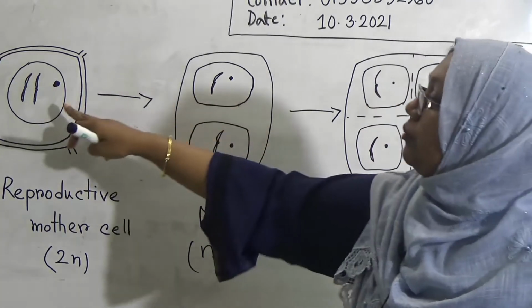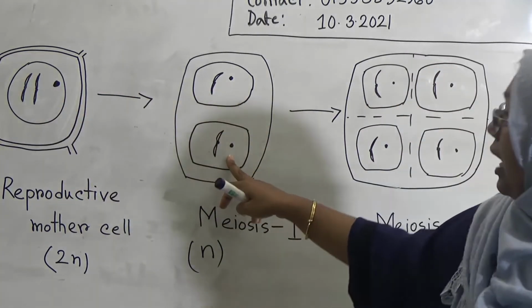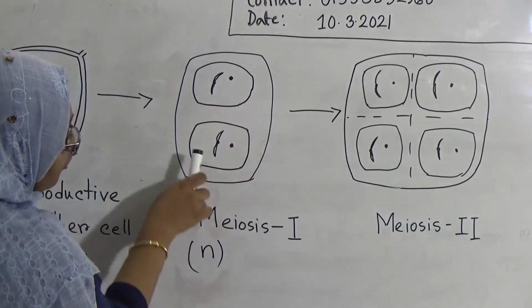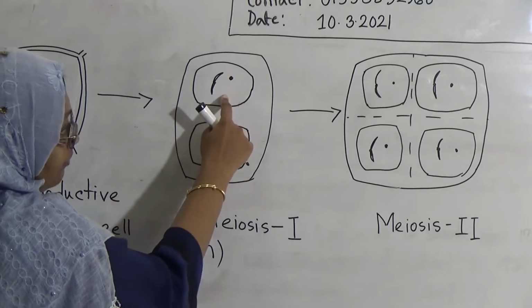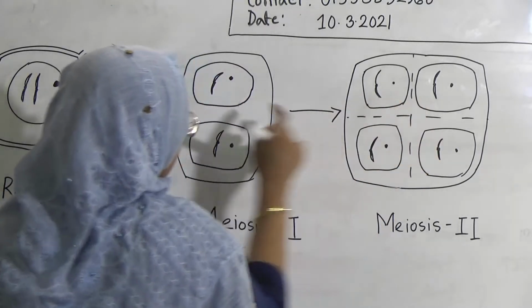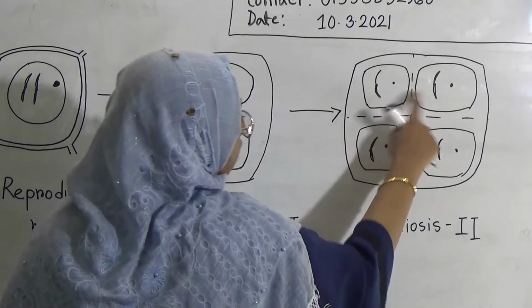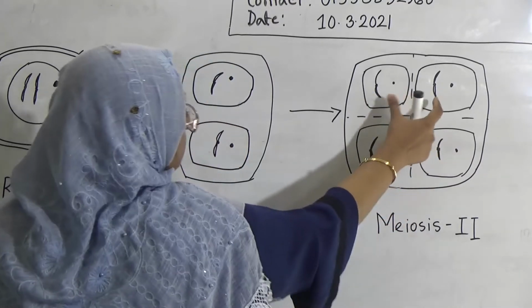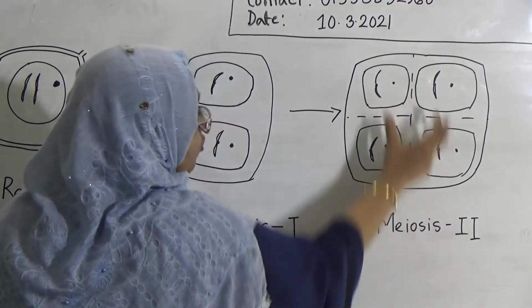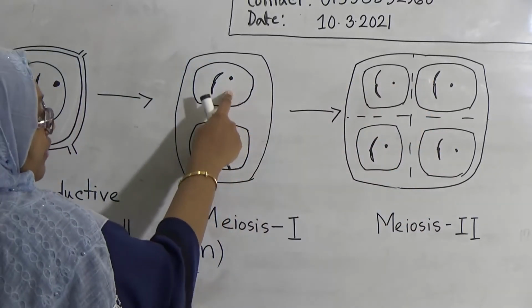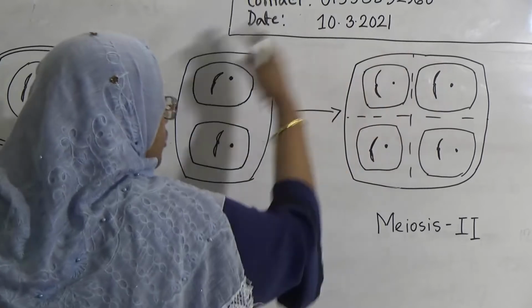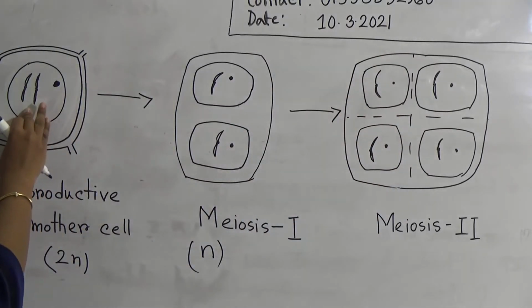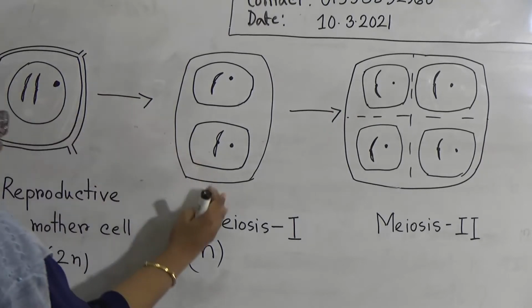That means the chromosome number becomes half. But if you observe, from these 2 cells, the newly produced cells have chromosome number 1 and 1. That means in this stage the chromosome number is similar to the previous one. But if we consider the total phase, then the chromosome number becomes half. That means here the main reduction occurs.